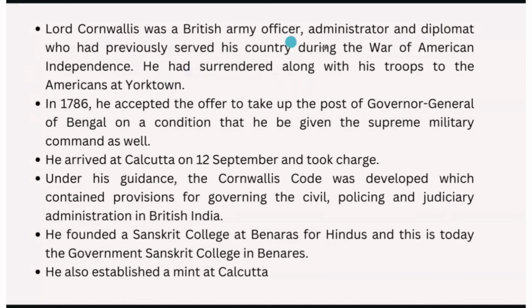Also, in 1786 he accepted the offer to take up the post of Governor General of Bengal on the condition that he would be given supreme military command. So he accepted the Governor General post on one condition, a supreme military command. He arrived at Kolkata on September 12, 1786, and took charge. Under his guidance, the Cornwallis Code was developed, which contained provisions for governing the civil, policing, and judiciary administrations in British India.